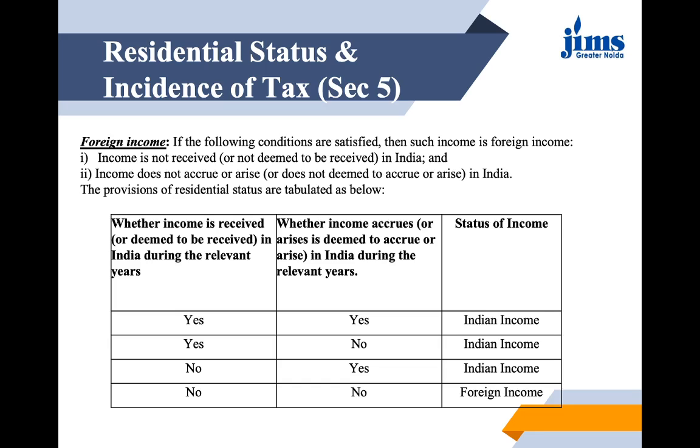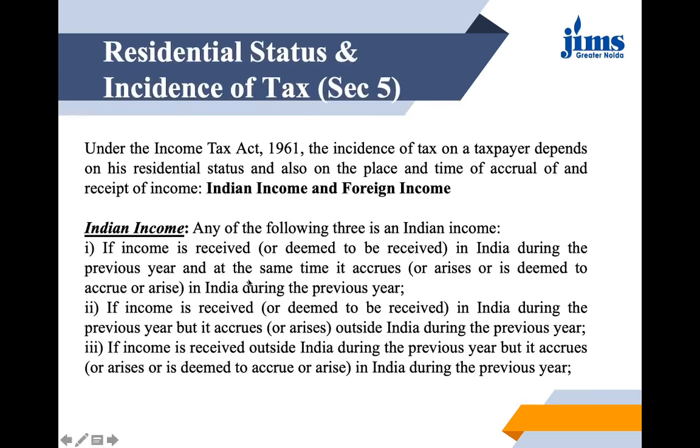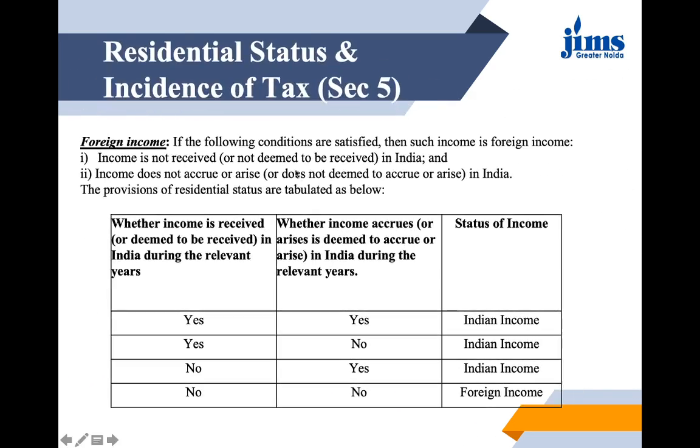Now let us see the provisions of residential status linked with the income being foreign and Indian. See, whether income is received or deemed to be received in India during the relevant previous year, this is the first column I have made here, and whether the income accrues or arises or is deemed to accrue or arise in India during the relevant previous year. I have tabulated these points that we have discussed on this slide, these 4 points, here for you.